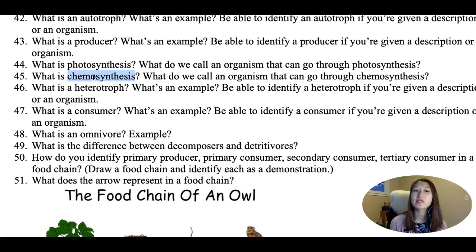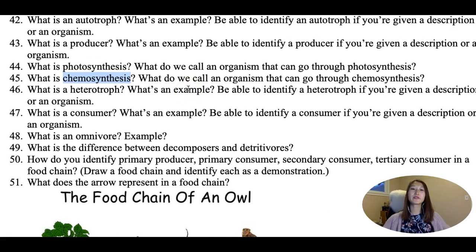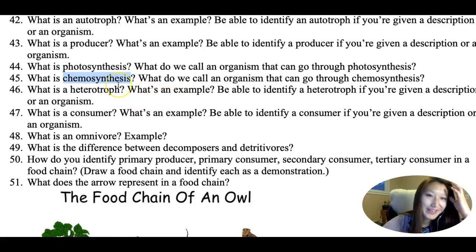You can do photosynthesis to produce your own food, but if you were living on the bottom of the ocean where there's not a lot of sunlight or a lot of food, some organisms can use something called chemosynthesis, where they use the chemicals being released by an underwater volcano to produce their own food, okay?